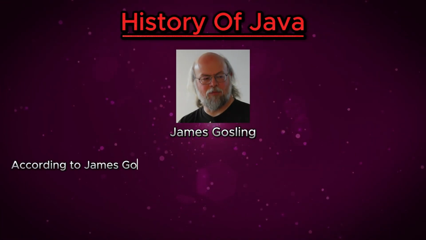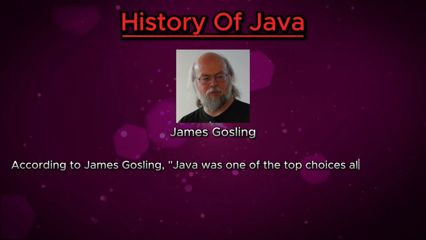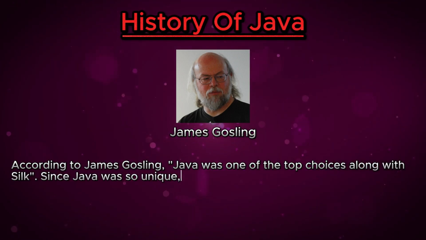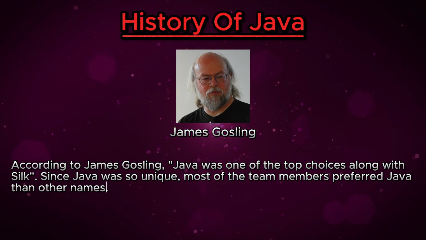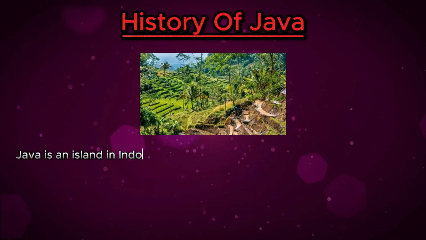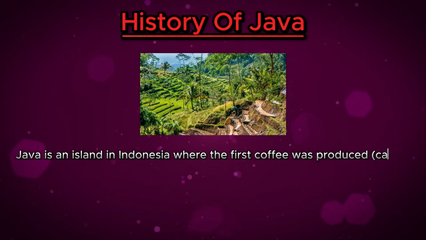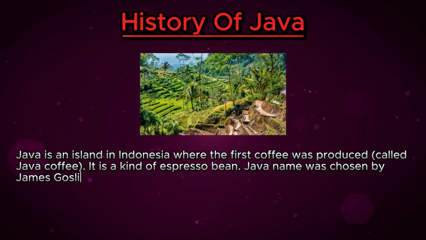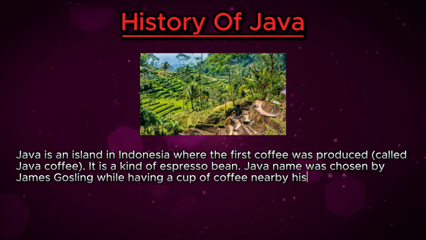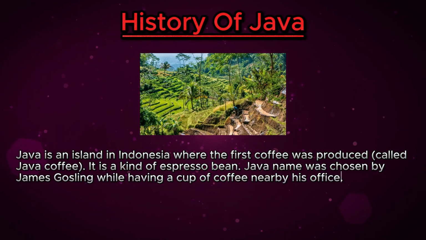According to James Gosling, Java was one of the top choices along with silk. Since Java was so unique, most of the team members preferred Java over other names. Java is an island in Indonesia where the first coffee was produced, called Java coffee. It is a kind of espresso bean. The Java name was chosen by James Gosling while having a cup of coffee nearby his office.